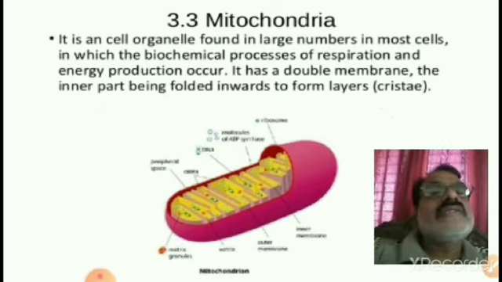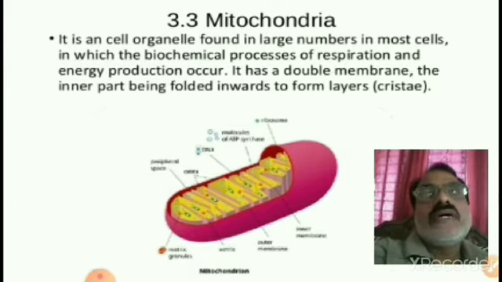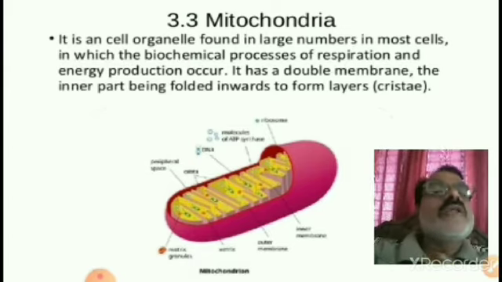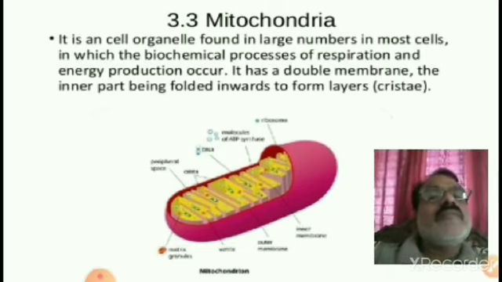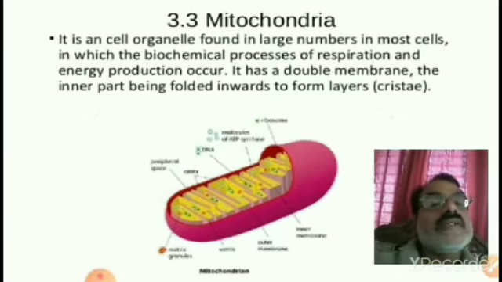So, mitochondria is the cell organelle. In large numbers they are present in the cell, and they are helpful in the respiration biochemical process. This is the double membrane layer, and it has cristae, some folded structures.